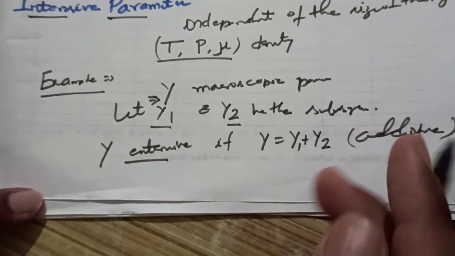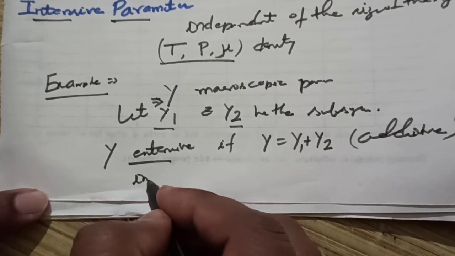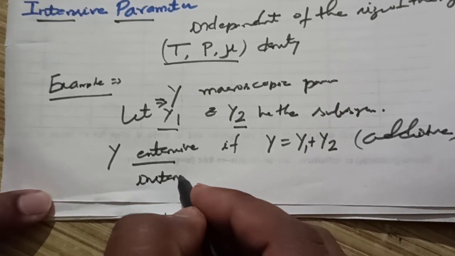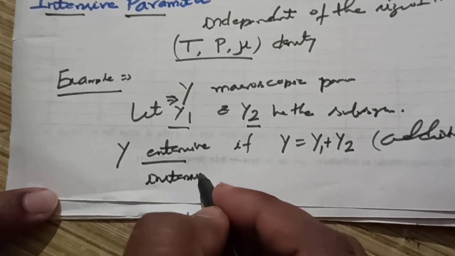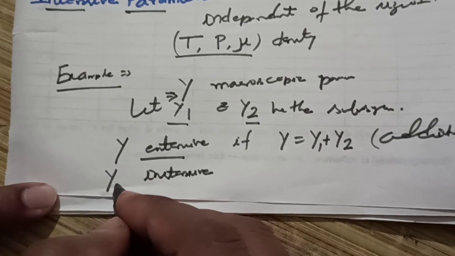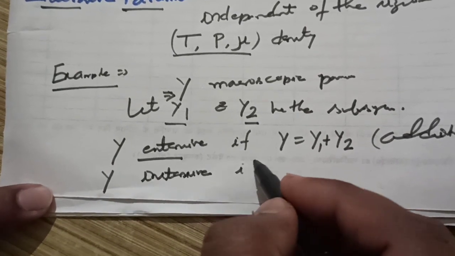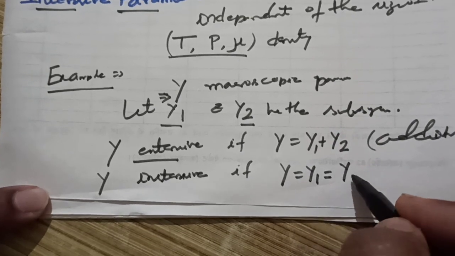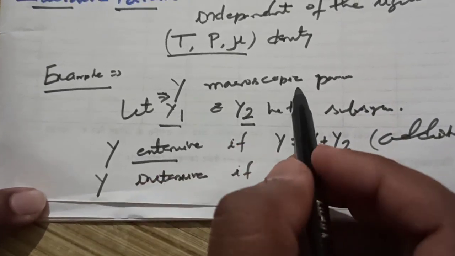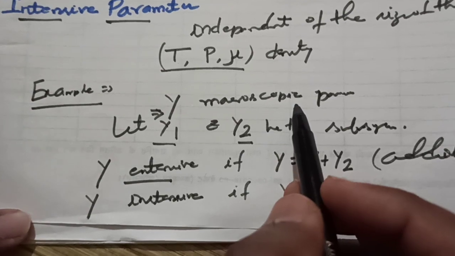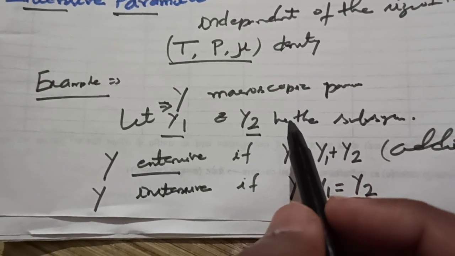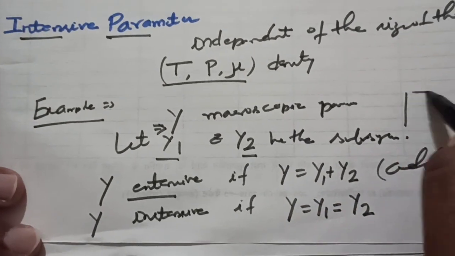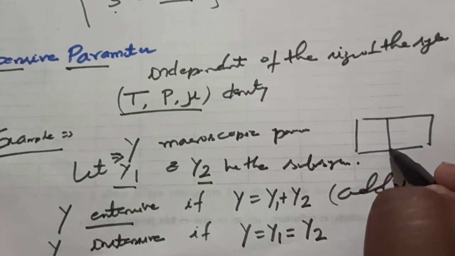Now, intensive: the parameter y is intensive if y equals y1 equals y2.